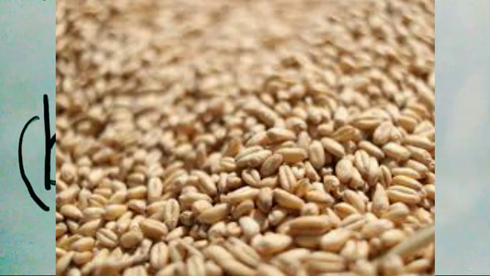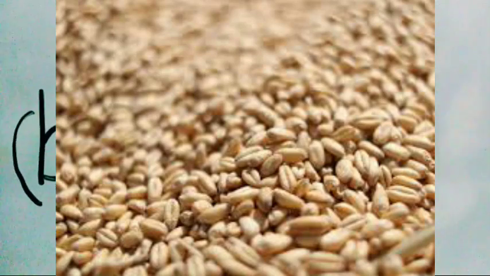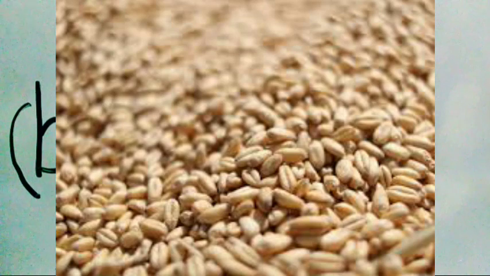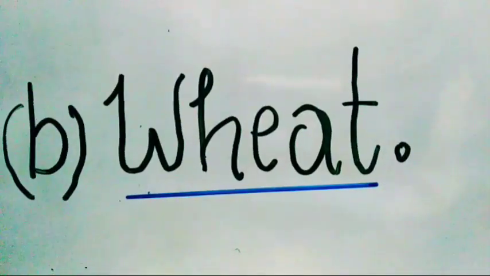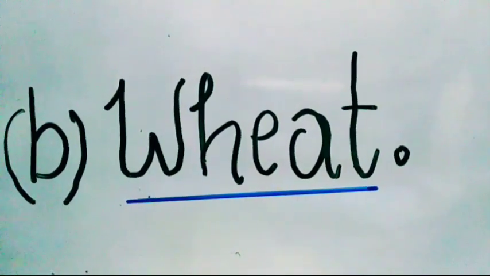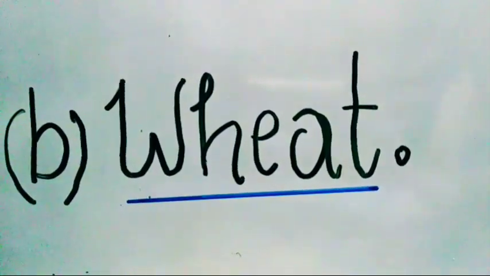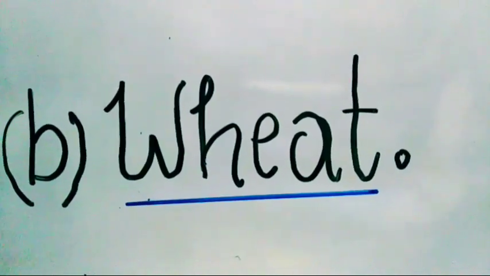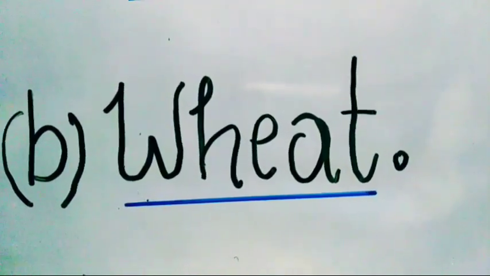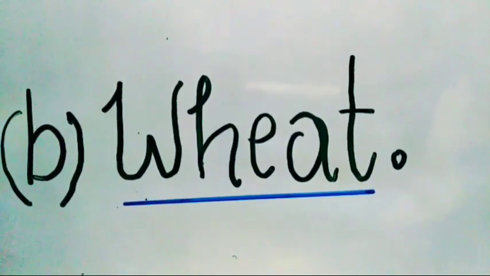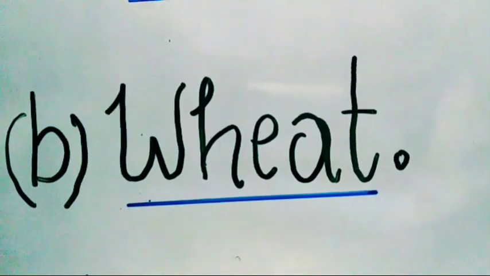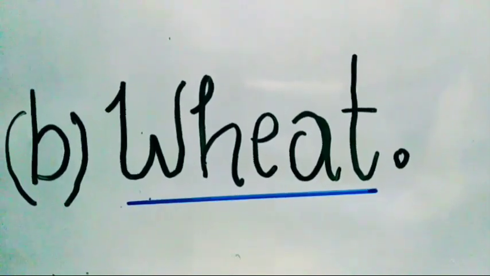There are two important wheat growing zones: the Ganga-Satluj plain in the northwest and the black soil region of the Deccan. The major wheat producing states are Punjab, Haryana, Uttar Pradesh, Bihar and Rajasthan, as well as Madhya Pradesh. Now they have mainly started the cultivation of wheat.